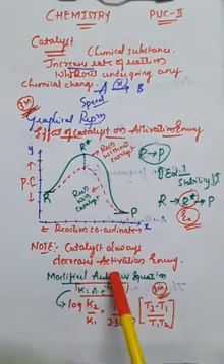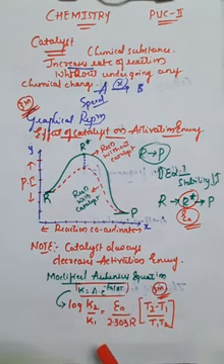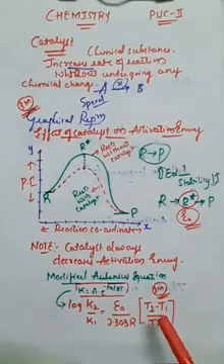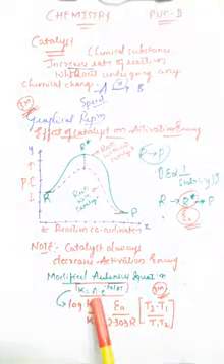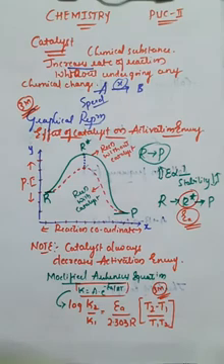So a catalyst always decreases the activation energy of the reaction. Further, if you go for the modified Arrhenius equation, we already know the Arrhenius equation, K is equal to A into e raised to minus Ea divided by RT. Here if you apply log on both sides, therefore log of K2 divided by K1 is equal to Ea divided by 2.303 into R, whole multiplied by T2 minus T1 divided by T1 into T2.